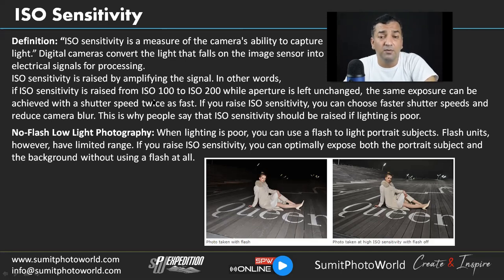So if you are at a high shutter speed, we can reduce the chances that the image will look blurred because handshake will not come into the picture. We will have a steadier image if you are at a good high shutter speed. This way people say that ISO sensitivity should be raised if light is poor. Many people you must have seen say raise the ISO and you can have a good shutter speed in a poor light condition.